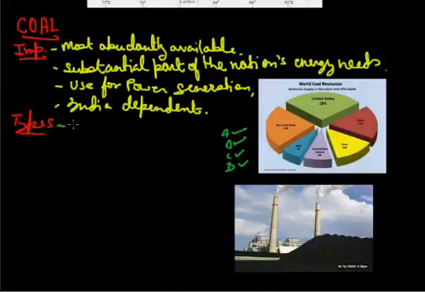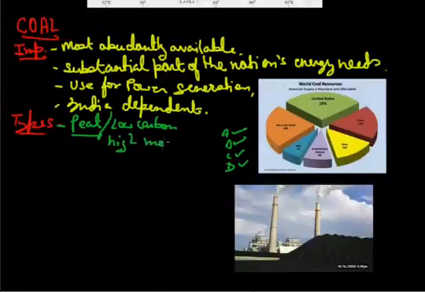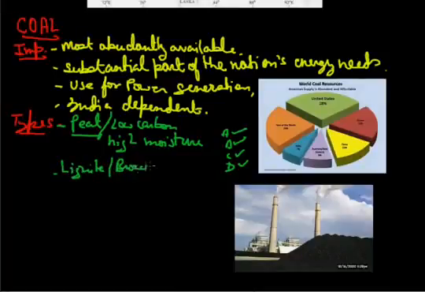Now the first one is peat coal. Peat coal has low carbon and high moisture, and because of this it creates a lot of smoke and has very low heating capacity. Next is the lignite. It is brown colored coal, very soft. In it also we find high moisture.